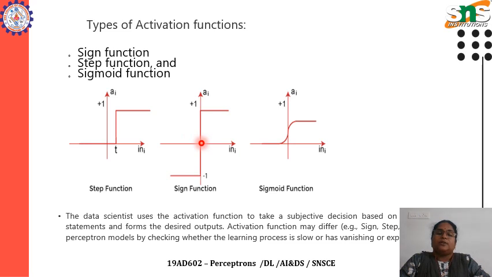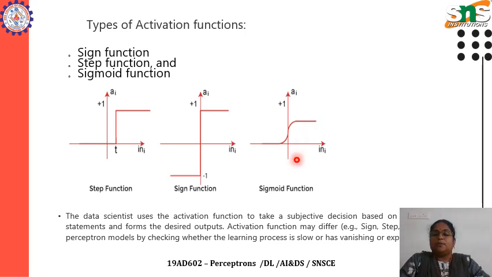The activation function will fall in any one of these categories. Then the sine function. We all know the sine value starts from negative, then goes to 0, then again increases towards a positive value. The third one is the sigmoid function. The sigmoid looks like a sine wave, and it starts from the negative value, touches 0, then increases, then again saturates towards the positive value.